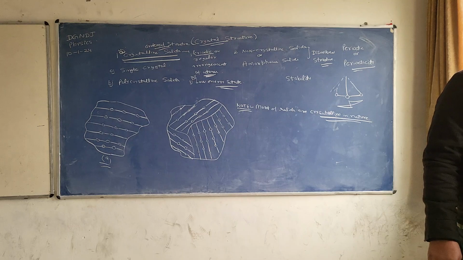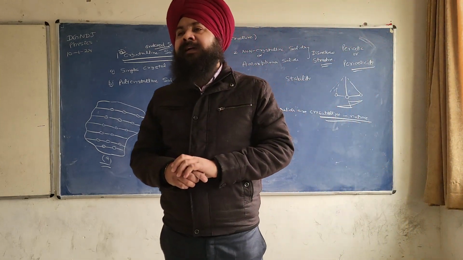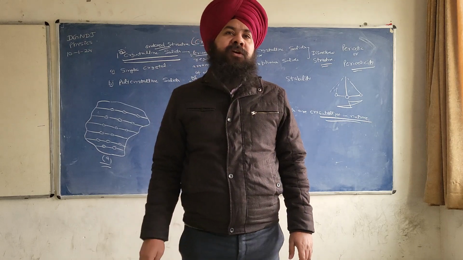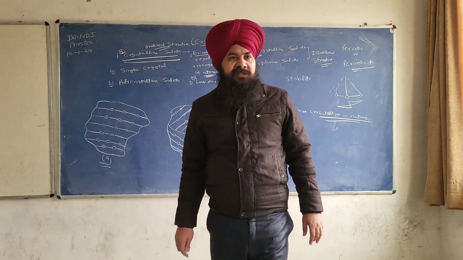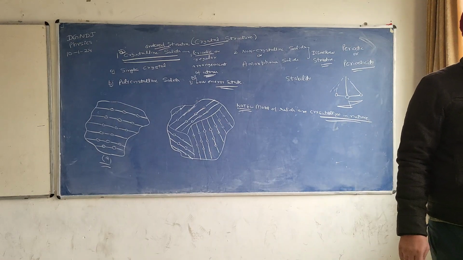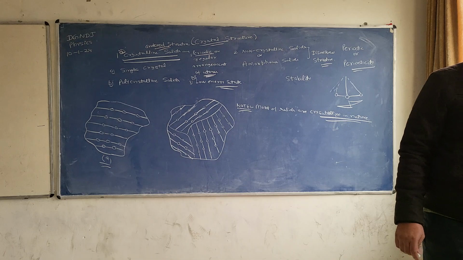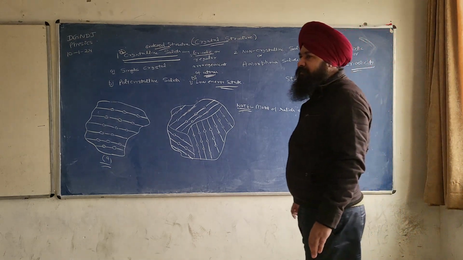Next point. Metals are examples of polycrystalline solids.